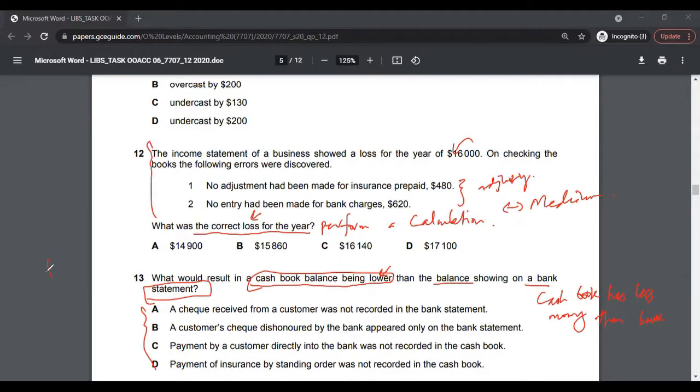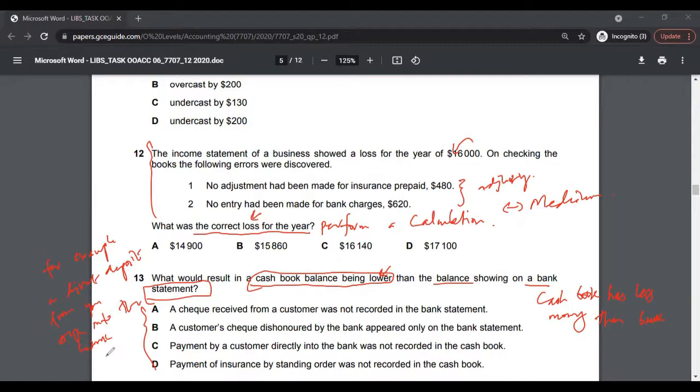One example could be a direct deposit from your accounts receivable into the bank. A customer directly deposits the money into your bank account, and you are not aware of it until you receive the bank statement.